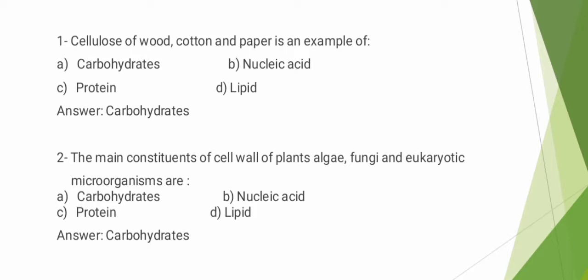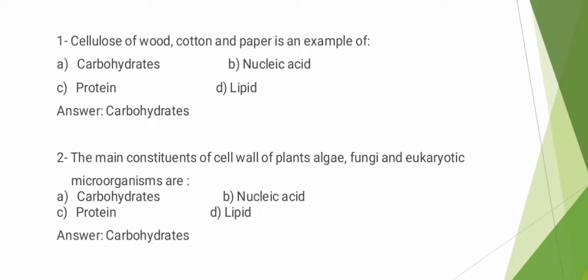MCQs number 2. The main constituents of cell wall of plants, algae, fungi, and eukaryotic microorganisms are option A carbohydrates, option B nucleic acid, option C protein, option D lipid.